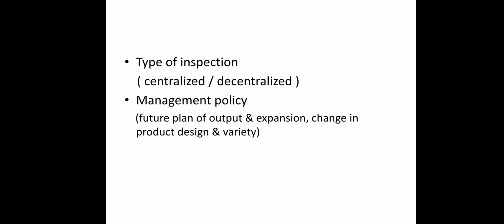Suppose you have a fixed layout, and in future you decide to change the product or expand your business, you should keep options for flexibility and for expansion of your product.